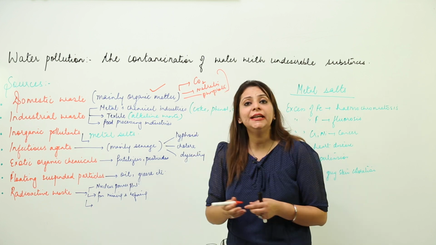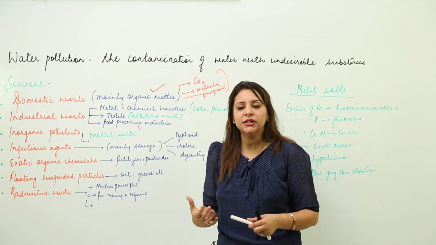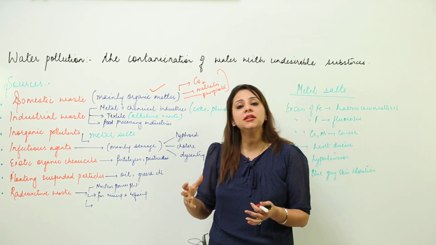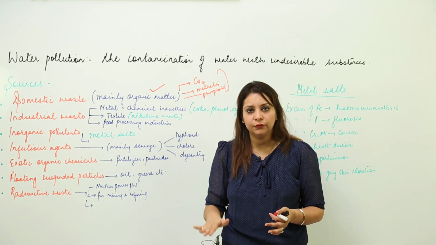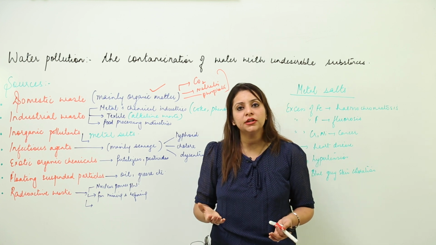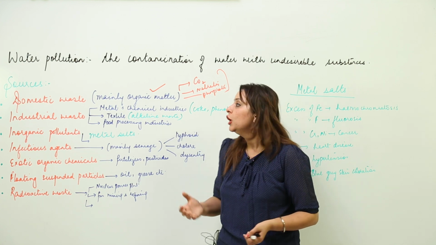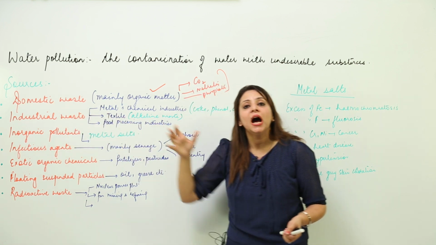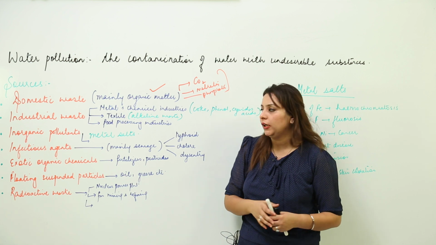And for this, when they are decomposing, they need oxygen. So the oxygen level of the water falls, and we know that whenever the oxygen level falls in the water, obviously aquatic life will suffer. So this is the first source, domestic waste, that harms the water bodies.